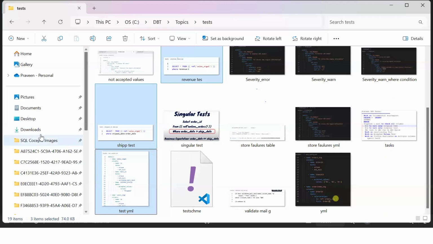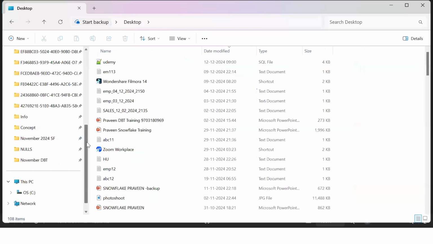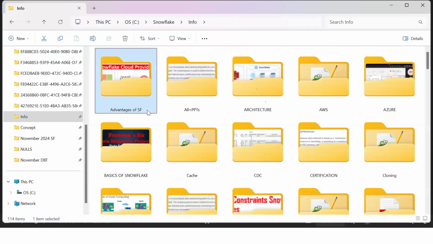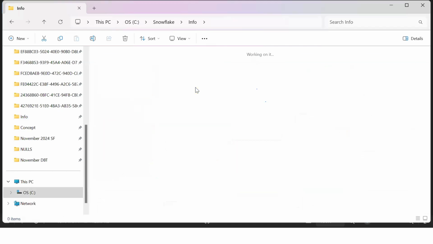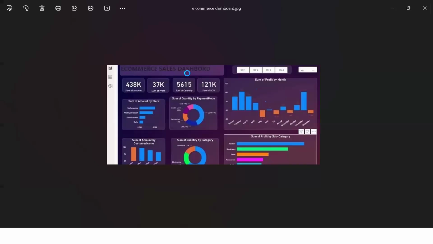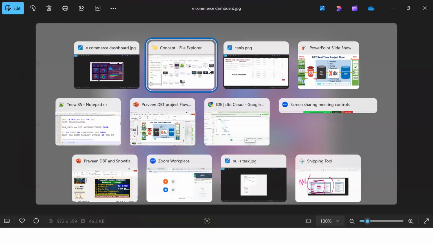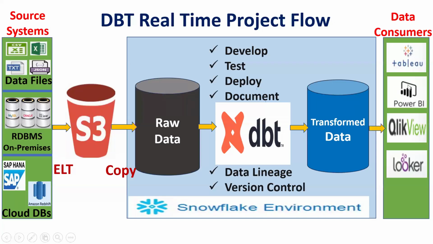Let me go back here. Ultimately, they try to build the dashboards. See, ultimately they try to build this type of dashboard. Who will build these dashboards? The Power BI guys. What do they want as input? Views. The transformed data we are storing in the form of views, and these views will be consumed by these guys.